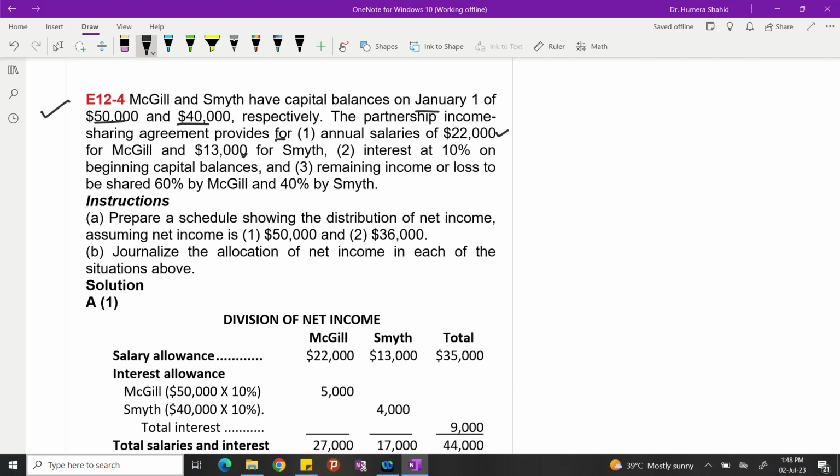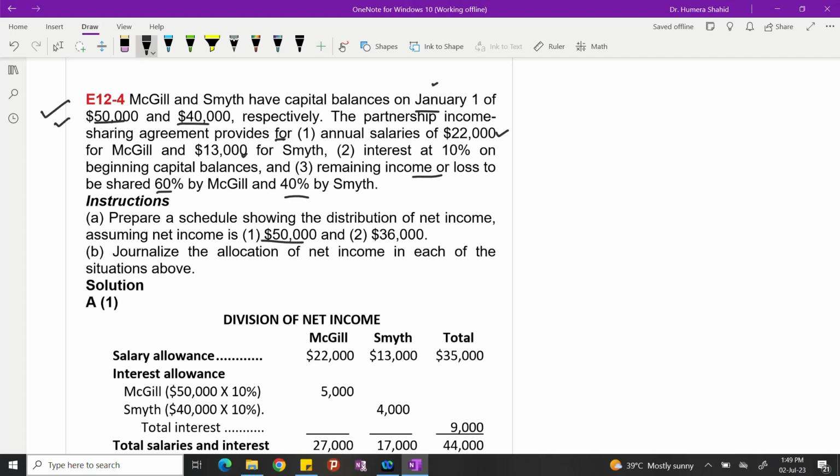So we have opening balances here because it's January 1st, right? On these balances, we have to calculate interest of 10%, and the remaining income or loss is to be shared 60% by McGill and 40% by Smith. So whatever is left over will be distributed, 60% McGill will take and 40% Smith will take. Prepare a schedule showing the distribution of the net income, assuming that net income is 50,000. So first we will prepare a schedule by assuming that the net income is 50,000.